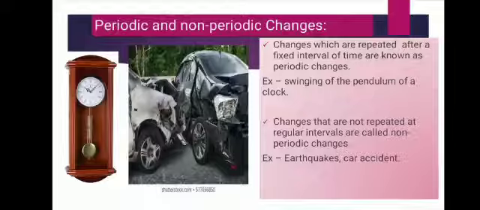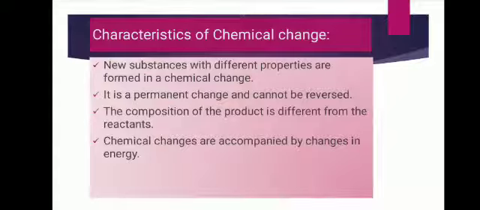So according to all these examples that we have discussed, we can find the characteristics of chemical changes. In chemical changes, new substances with different properties are formed. A chemical change is a permanent change and cannot be reversed to get back the original substance. And the composition of the product is different from the reactant. Product means the new substance that forms, and reactant means the original substance.